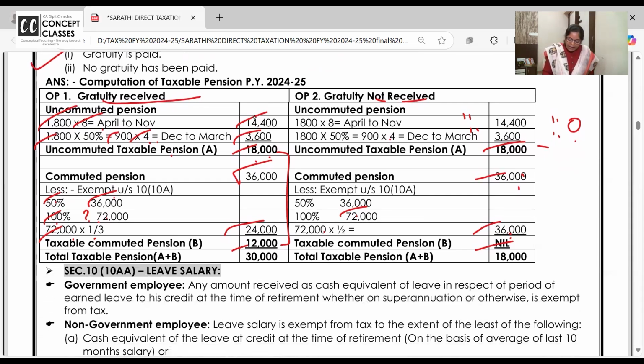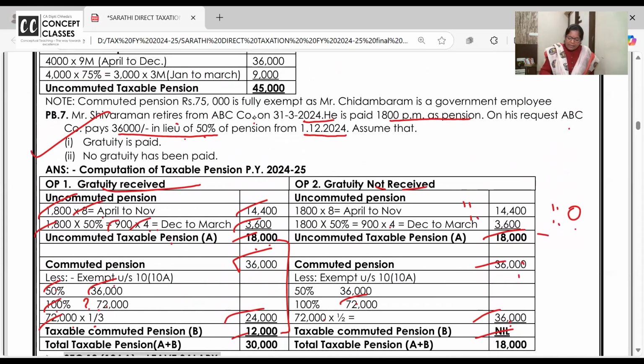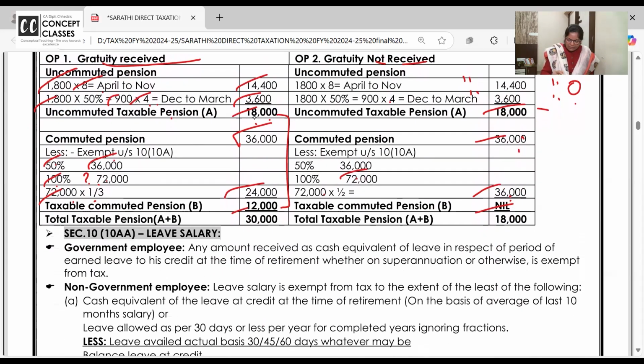It's clear. In case Shiva Ramana just gets pension, can he claim the flat standard deduction? Yes, he can. Standard deduction comes after basic, DA, taxable gratuity, pension, commuted, uncommuted, and then the total tax. We'll do such total problems. So the major part of retirement benefit is over.